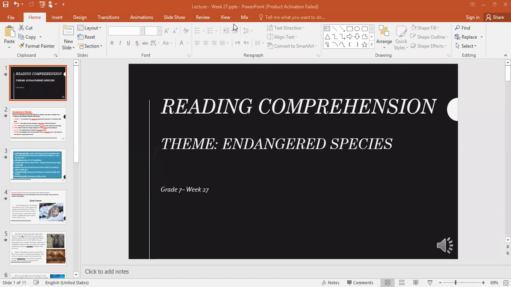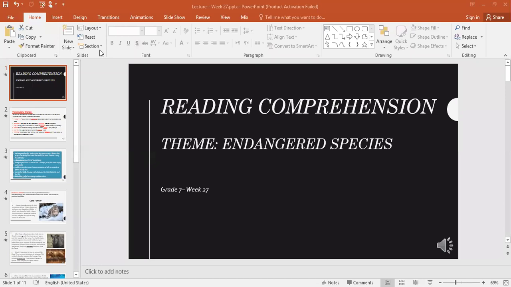So before we start with vocabulary words and the lesson, who can tell us what some measures are that could be taken in order to protect the endangered animals? What can we do to protect these animals? We can make it illegal to pollute or hunt.